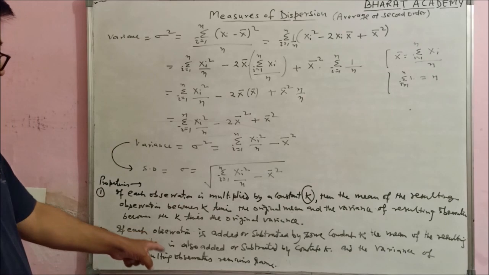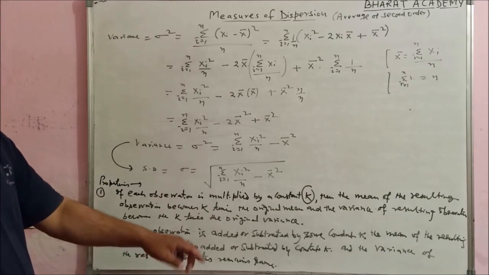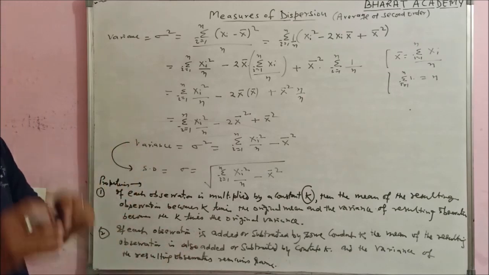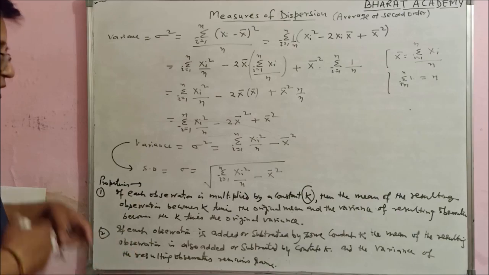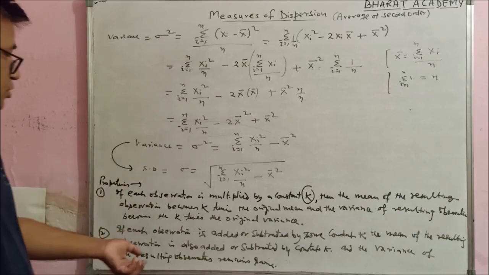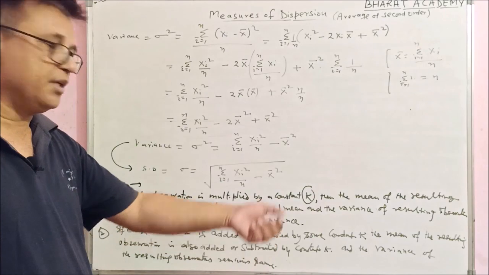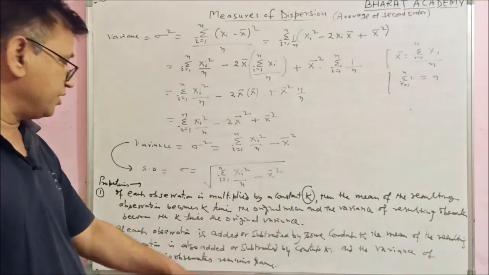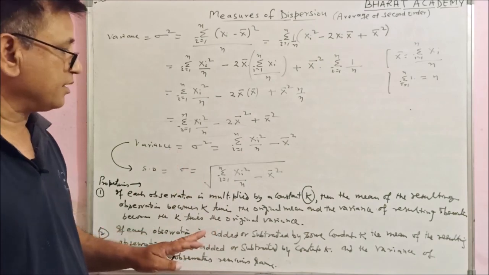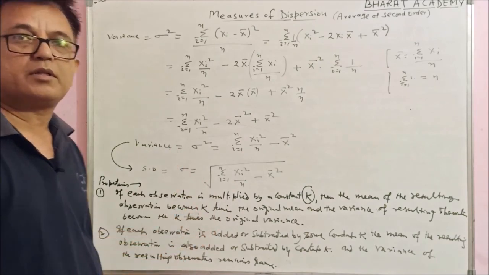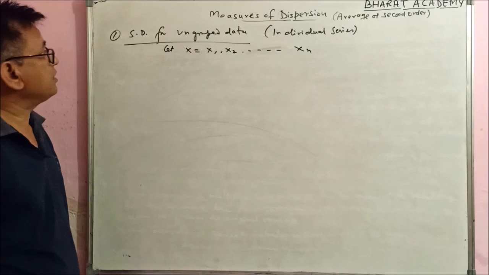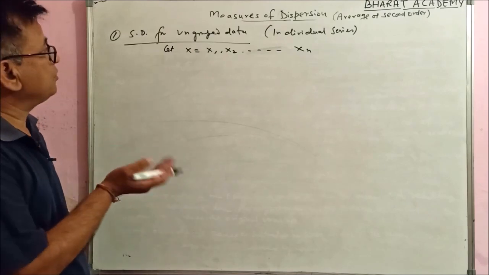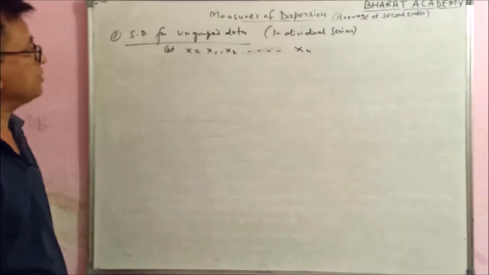Second property: if each observation is added to or subtracted by some constant k, then the mean of the resulting observations is also added or subtracted by that same constant k, and the variance of the resulting observations remains the same. It is not affected by the constant k. Now we start standard deviation for ungrouped data, or individual series, you can call it.